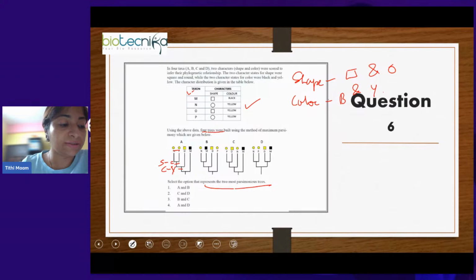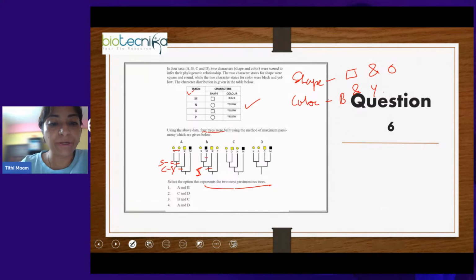Likewise, let's mark tree B. In there, P is the outgroup, which is yellow and round. That means one evolutionary event happened where the shape became square. The color remained the same.